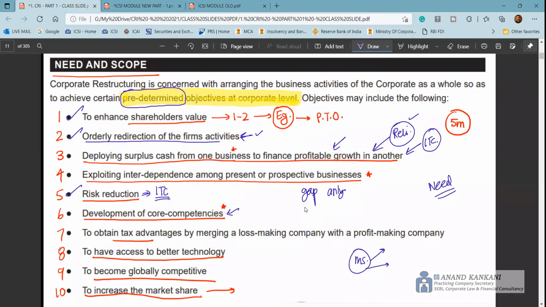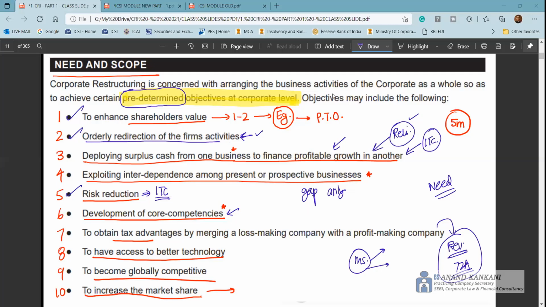Then, to obtain the tax advantages, this is again the reverse merger. I need not mention this again, right? Reverse merger, section 72A, we take the tax benefit, because the loss making company is acquired by a profit making company, and the unabsorbed depreciation and the losses of the loss making company are further utilized to set off the profits of the profit making company, and they make a benefit.